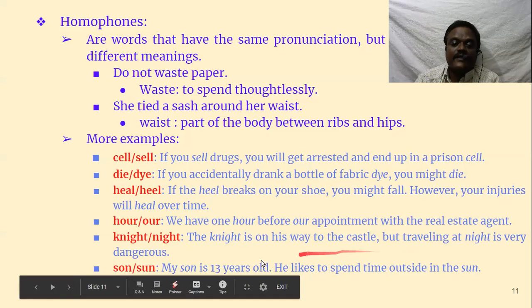The meaning is different. In sun, SON, SUN. You know the difference between SON and SUN. SUN gives energy, SON takes energy. That's the difference. My son is 13 years old. He likes to spend time outside in the sun. Like that. Now let's go to the next one.